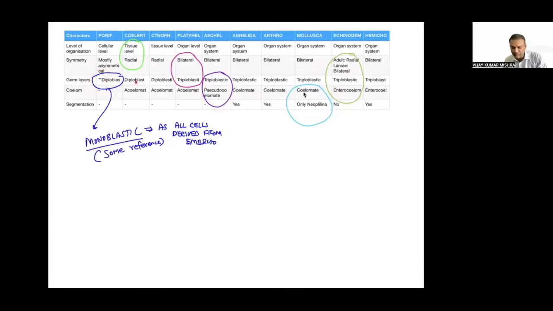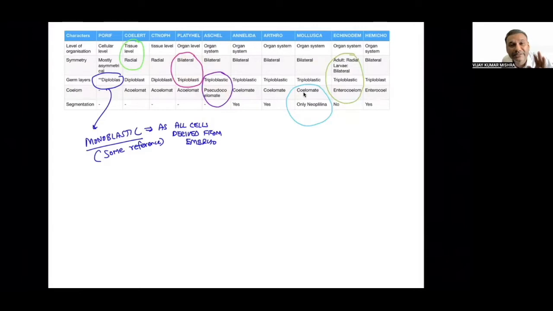So there will be diploblastic, and who is the first triploblastic and showing bilateral symmetry? Platyhelminthes is the phylum which shows bilateral symmetry as well as triploblastic organization for the first time, and that's why it becomes a very important question. Aschelminthes will show first-time pseudocoelomate. So triploblastic is first present in Platyhelminthes, but we are giving two characters.